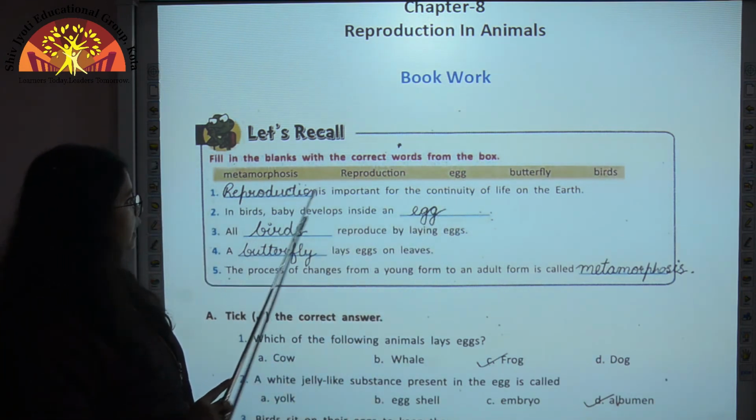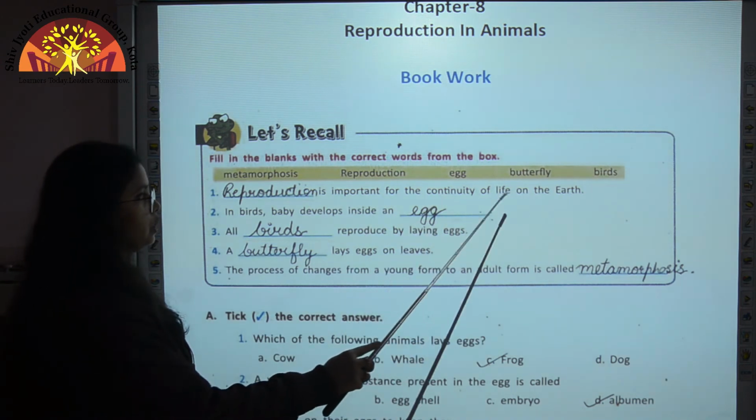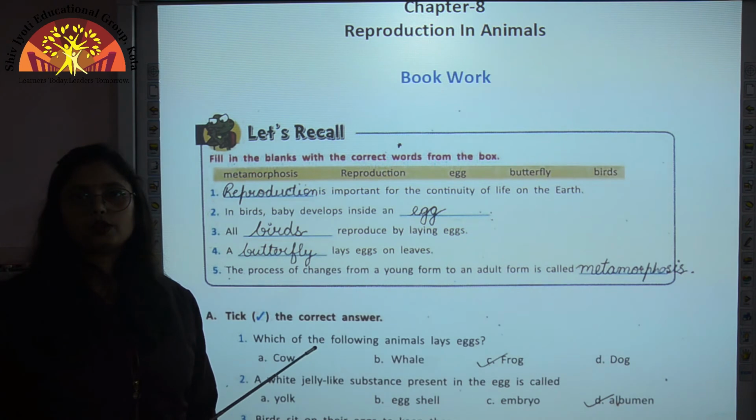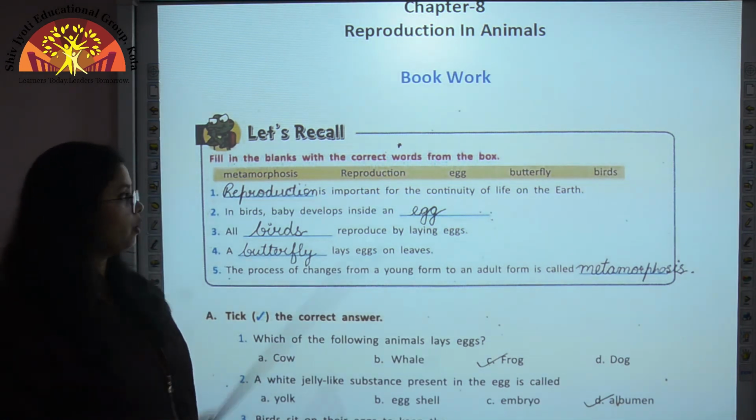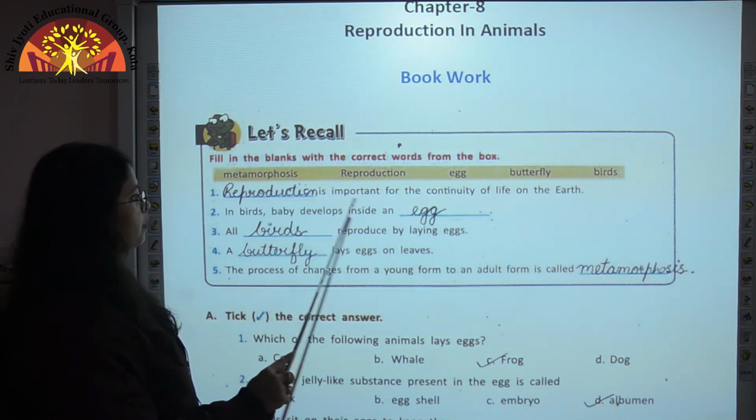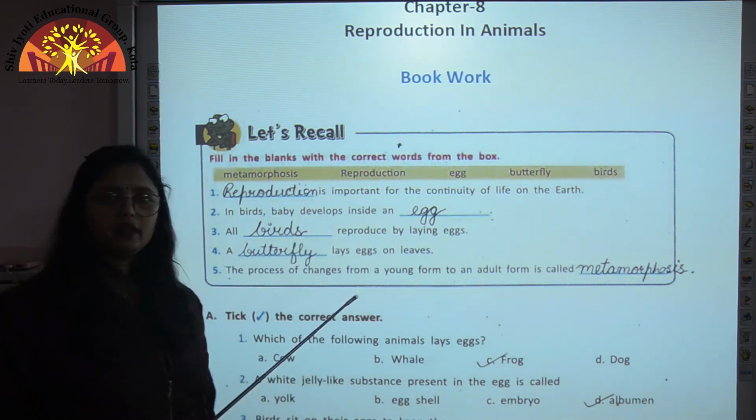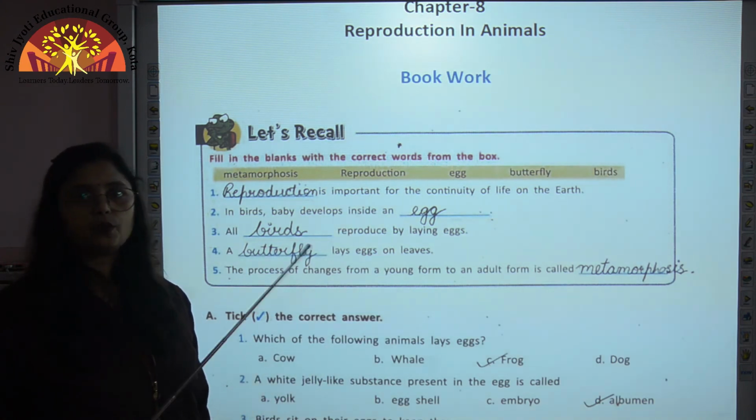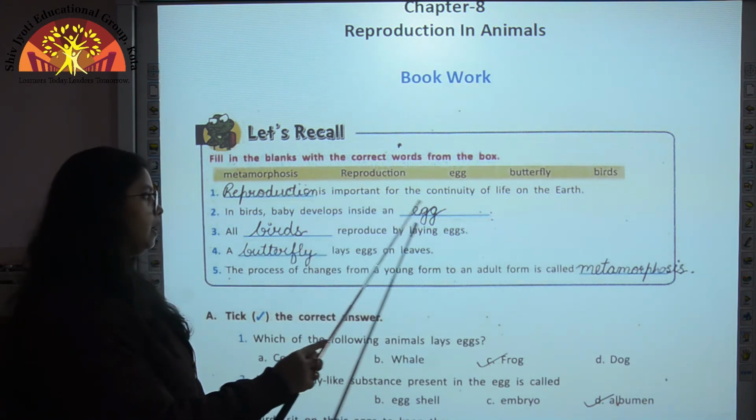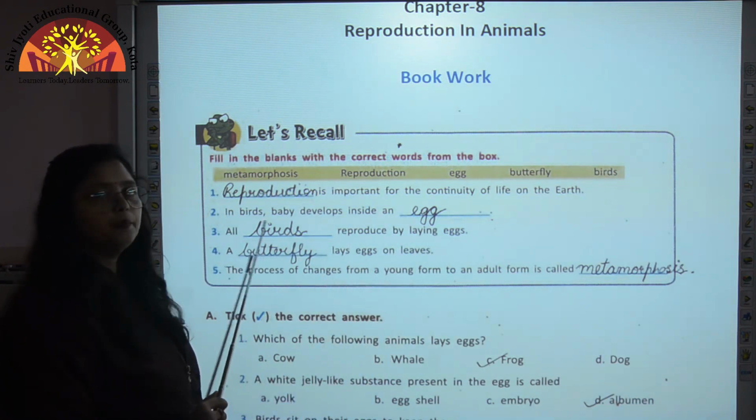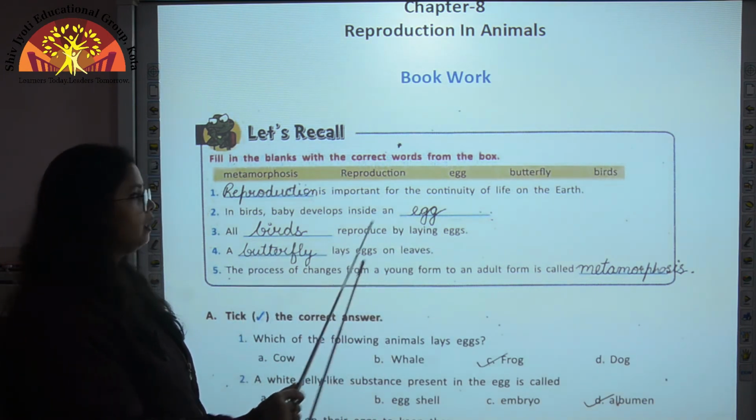First is, dash is important for the continuity of life on earth. So children, the process which is important for continuity of life on earth is reproduction. In birds, baby develops inside an dash. So children, we have studied that all birds reproduce by laying eggs. So baby develops inside an egg. All dash reproduce by laying eggs. All birds reproduce by laying eggs.